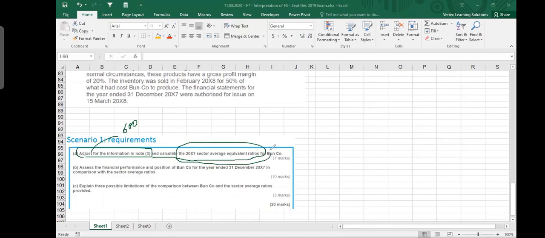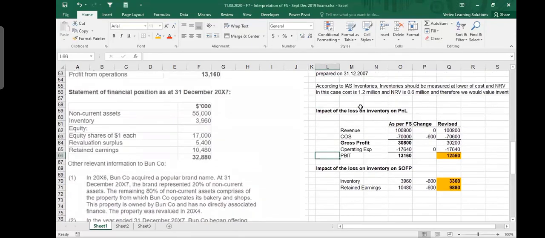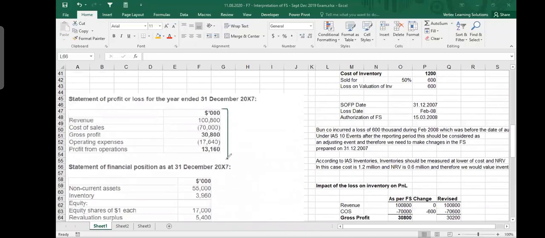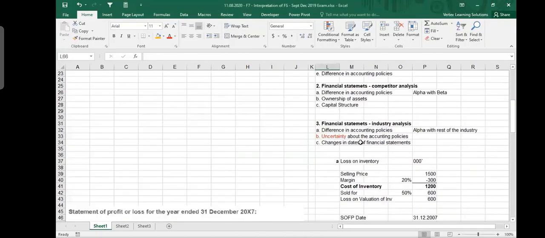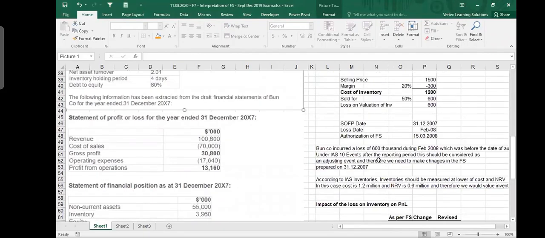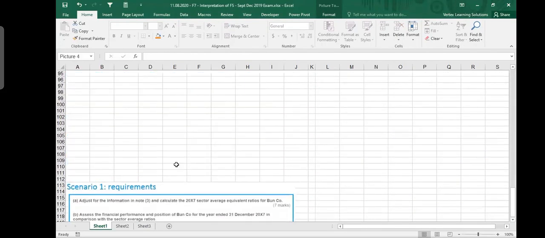Okay, I'm sorry, we have to do this part. We have to find out the ratios. And you know which ratios we need to find out? The ones given above, the ones they have given us. Not here, but there. They made our life very easy. They told you exactly which ratios you have to calculate. So let me drag it further down. Give me a minute, please.